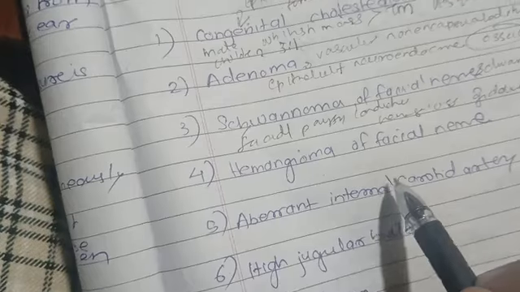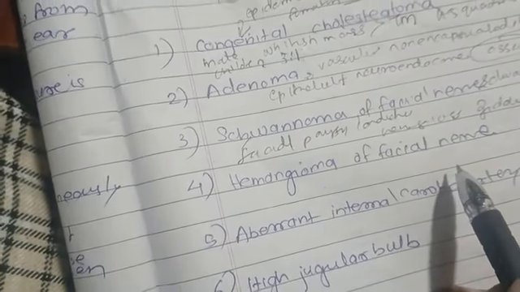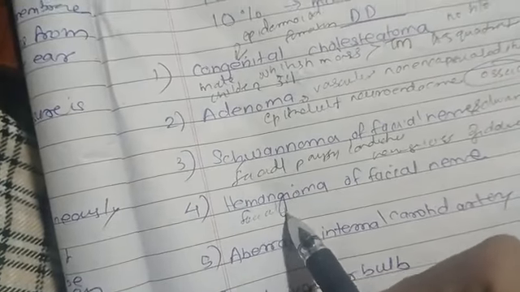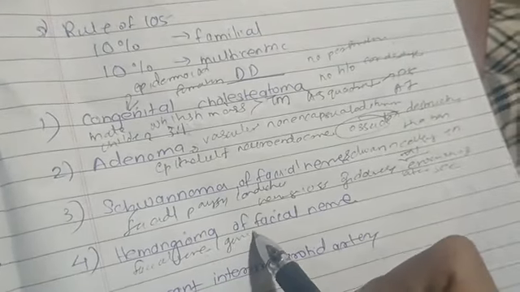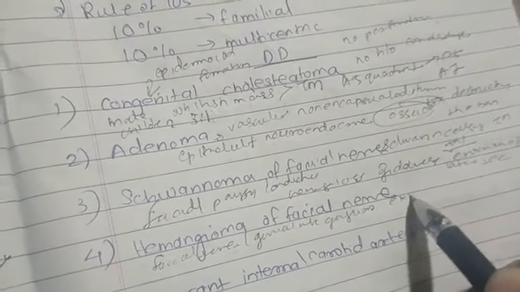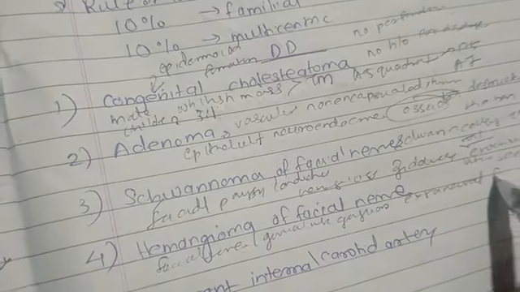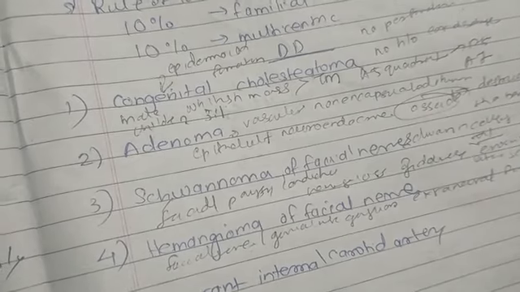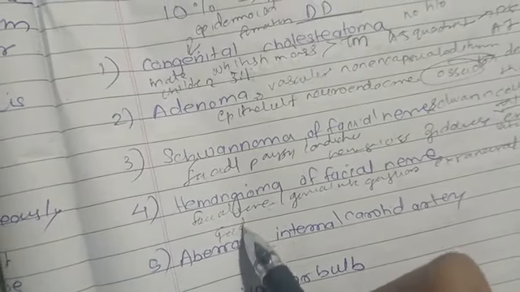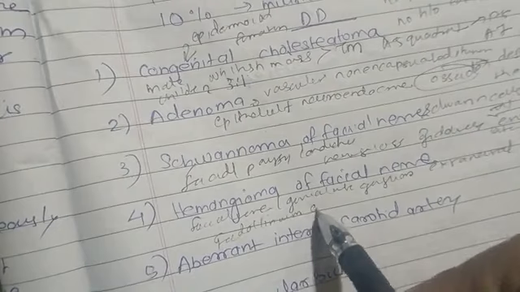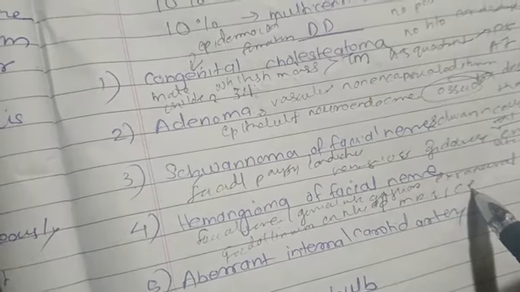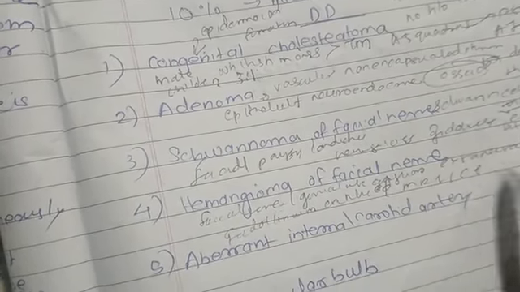Next is hemangioma. Hemangioma of the facial nerve arises from the facial nerve or its geniculate ganglion. And hemangiomas are basically how? Hemangiomas are extraneural in nature, and they cause facial palsy by pressure. They cause recurrent facial weakness. Gadolinium enhanced MRI or CT scan helps in diagnosis, and they can be dissected from the nerve, maintaining the lateral continuity.